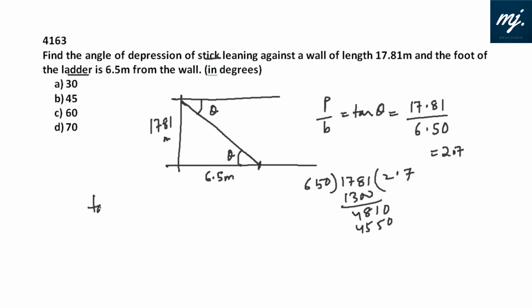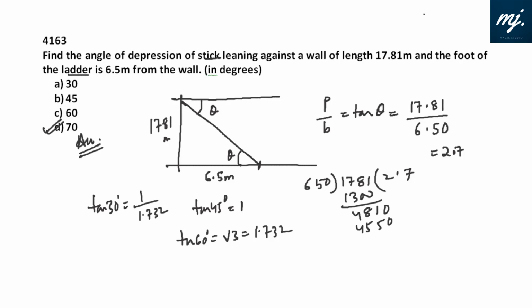Now, we have only got 4 options. Tan 30 degrees is 1 by 1.732, which is less than 1. Tan 45 degrees is 1, and 2.7 is far more than 1. Tan 60 degrees is root 3, that is 1.732. And 2.7 doesn't belong to 30, 45 or 60. Straight away we just mark 70, and afterwards I also checked on the calculator, and the calculator also says tan 70 degrees is around 2.71, 2.72 something. So 70 degrees would be the answer in this case.